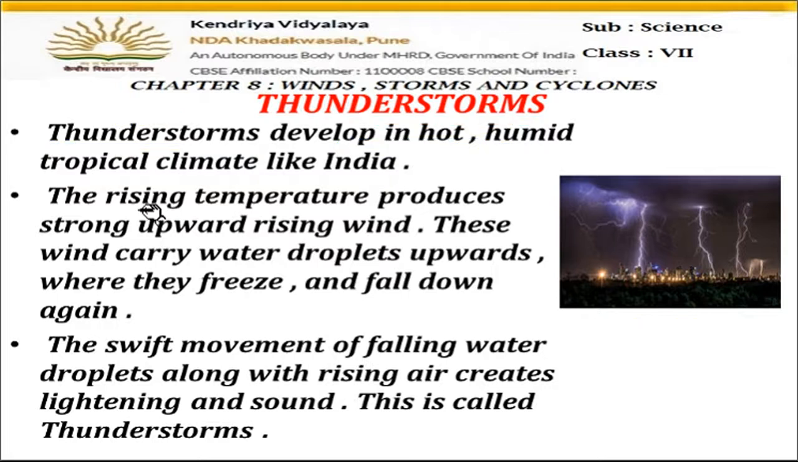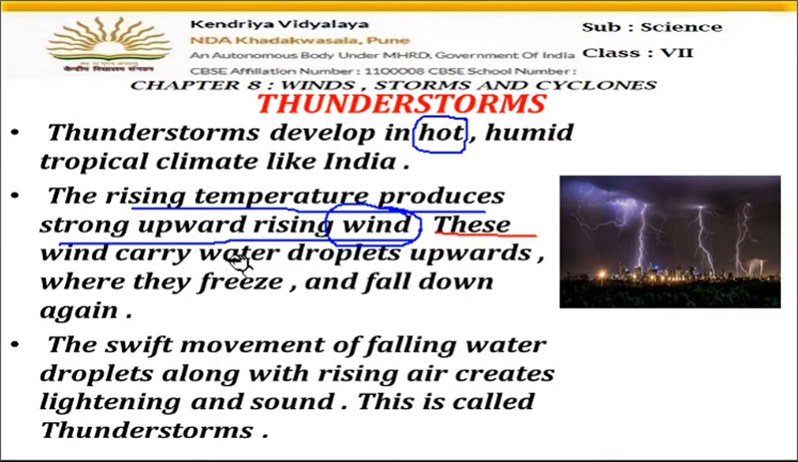Now the rising temperature produces strong upward rising winds. You all know that whenever the air becomes hot, it expands and moves in an upward direction, because hot air is lighter in weight, so it moves up. So whenever the climate is very hot, the air also gets hot, and the air, or the wind, starts moving up.